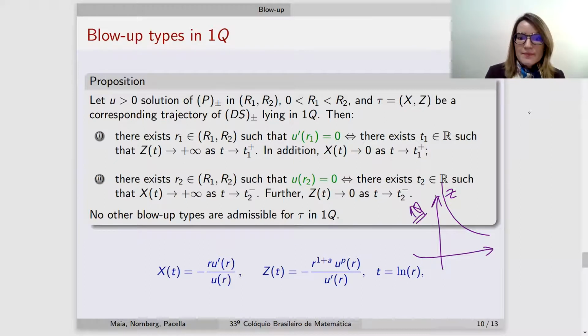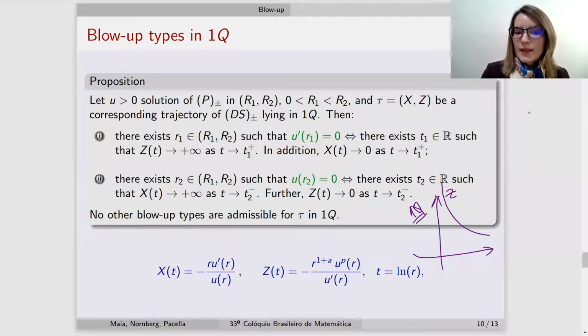In this case, recall that U prime and U cannot vanish at the same time. Why? Because we have the uniqueness of the second order ODE problem, and we have a nonlinearity which is Lipschitz continuous, so we cannot have at the same point, for a non-trivial solution, a function vanishing and also its derivative vanishing at this point.